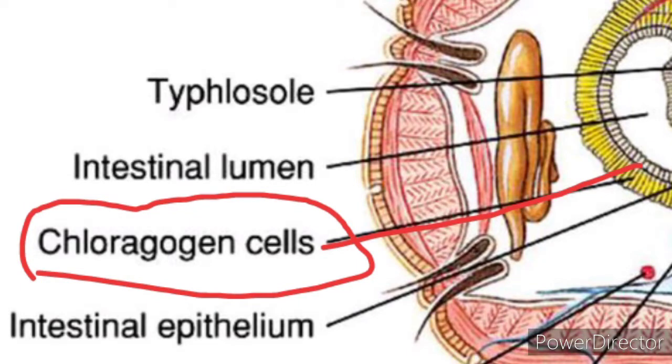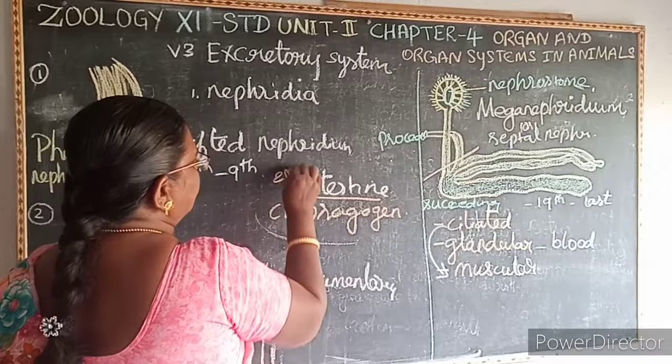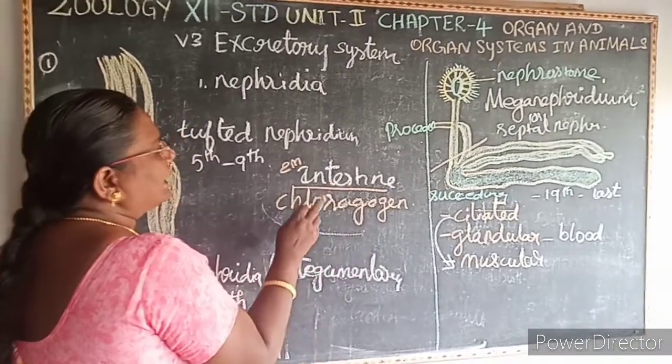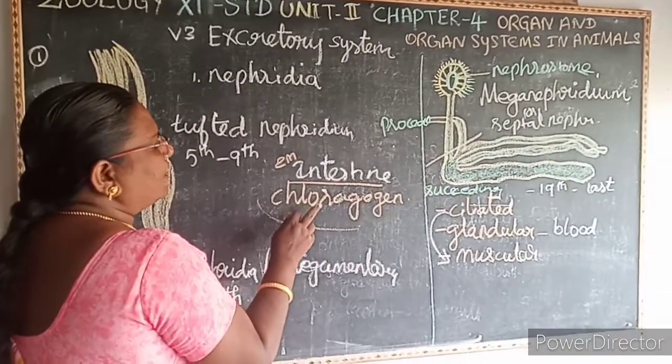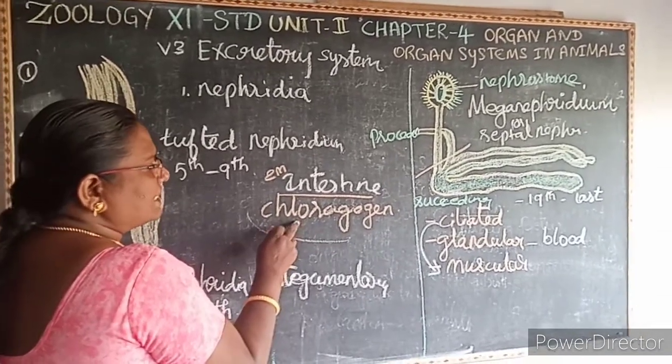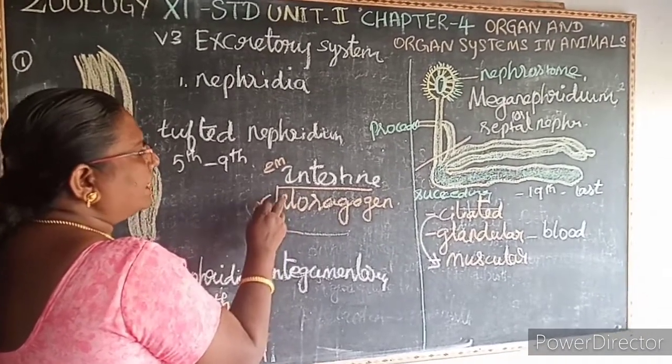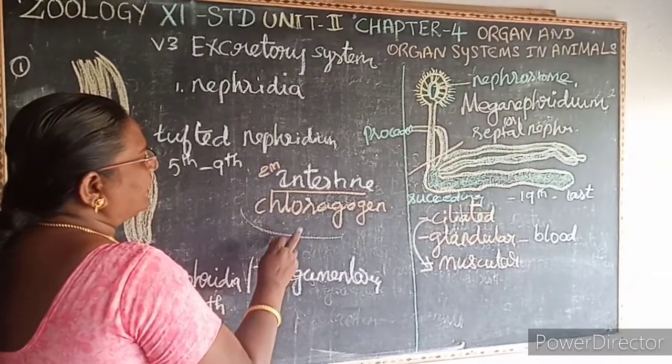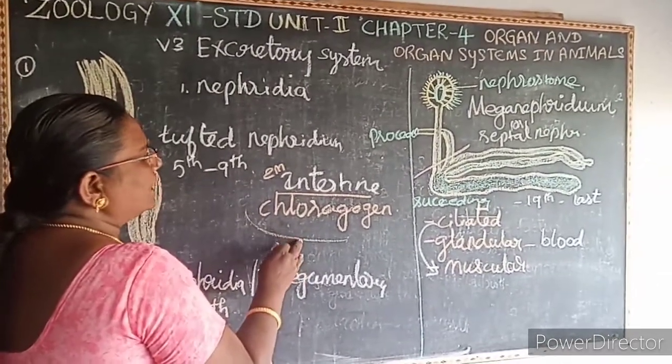It collects the waste from the intestinal wall and opens into the nephridia. So, it's a 2-mark question. It collects the waste from the intestine and finally these wastes drain into the nephridia.